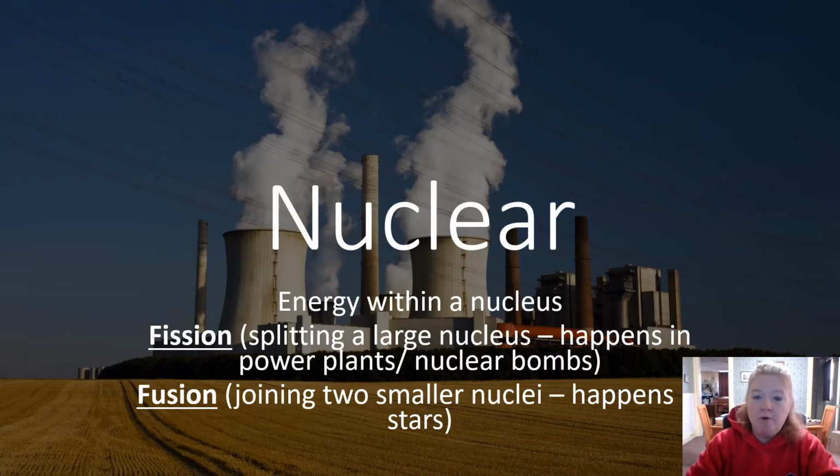Nuclear energy. So that's energy within a nucleus. So we can have fission, which means splitting up a big nucleus. That's what happens in nuclear bombs, but also what happens in power plants. Or we could have fusion, which is joining two smaller nuclei, and that's what happens in stars, like the sun.